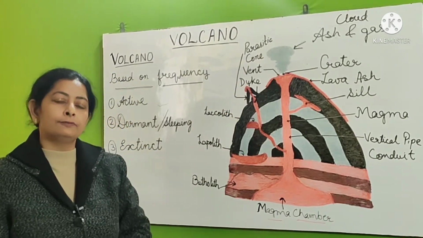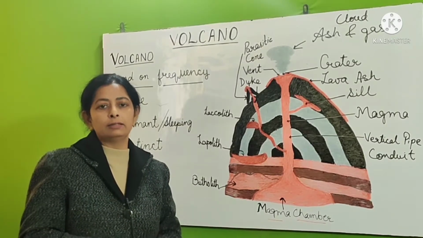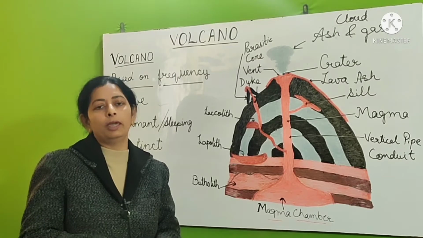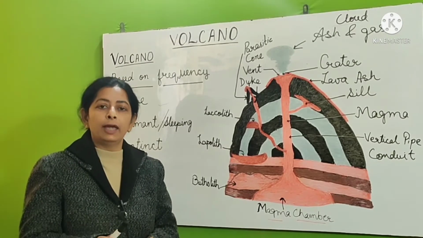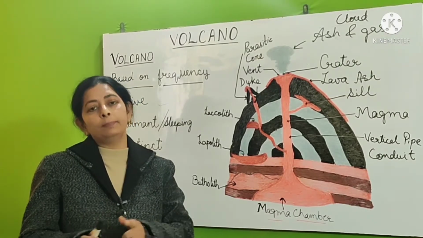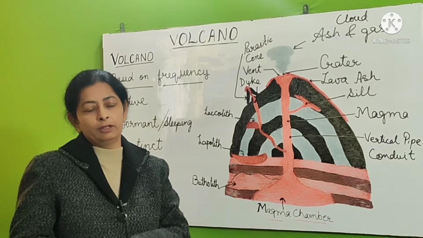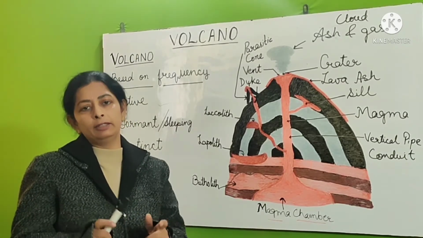Now where does this volcano occur? Volcano occurs mainly in the regions where the plate boundaries are formed. This means that volcanoes may occur where the plates are either diverging or converging. So in both cases we see that they are found in the plate boundaries.